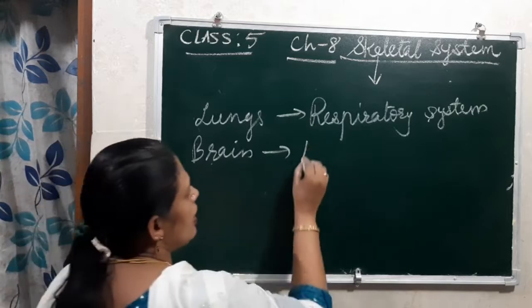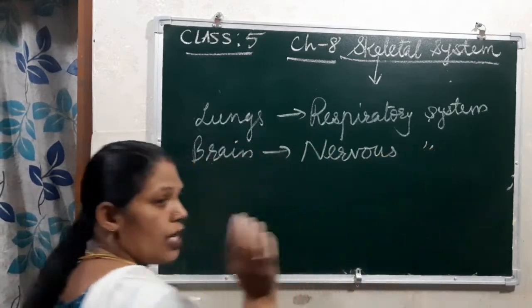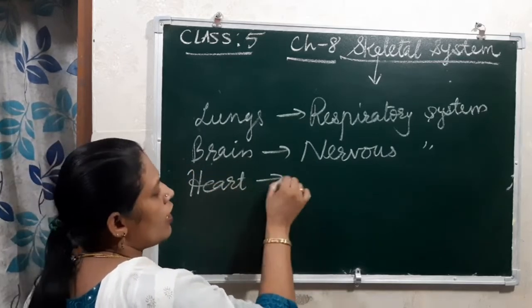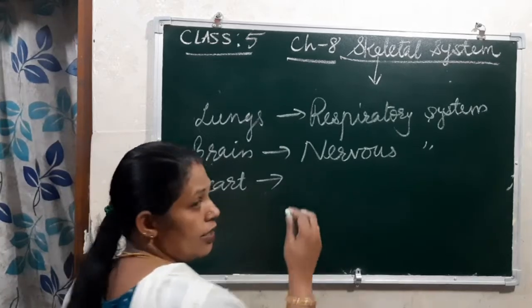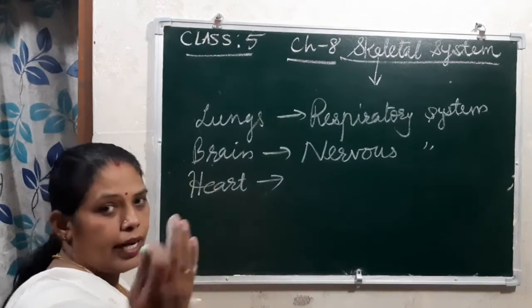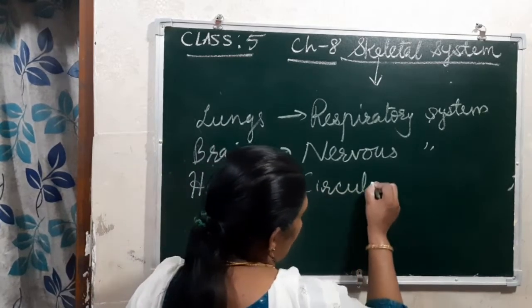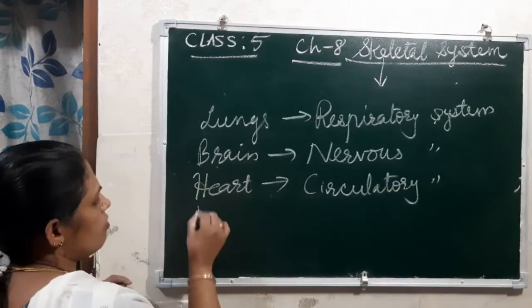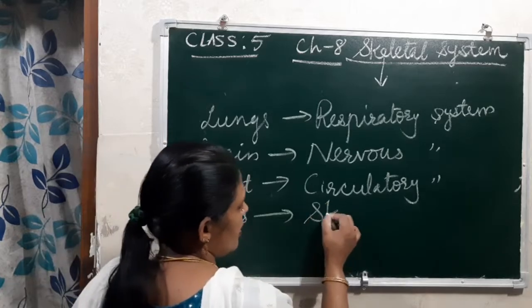Brain, it is nervous system. Then if we are saying about our heart, it actually circulates the blood, right? So circulatory system. And if we are saying about the bones, they come under which one? Skeletal system.